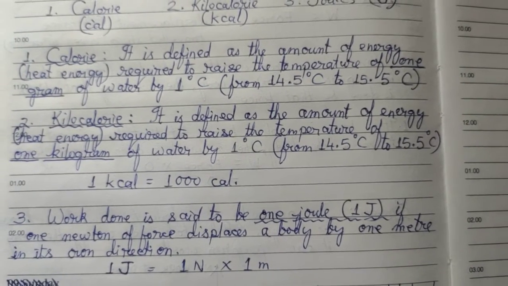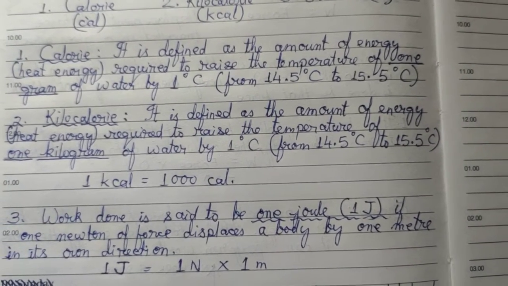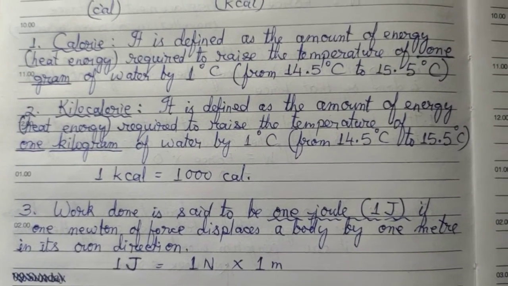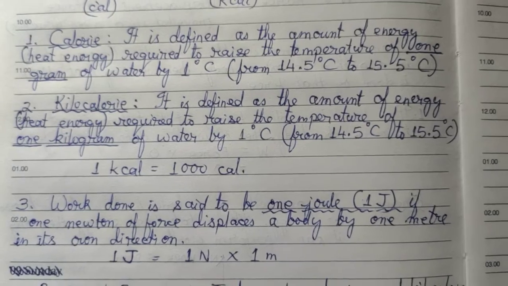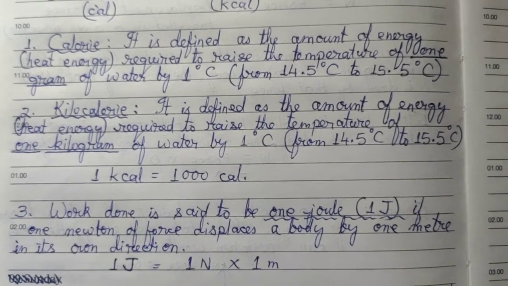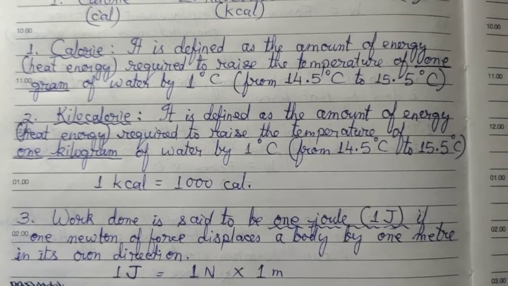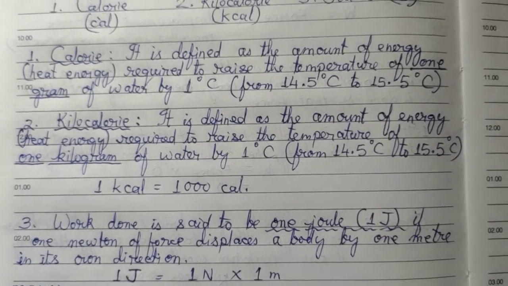If 1 Newton of force moves a body by 1 meter, then we say 1 joule of work is done. In short form, 1 J equals 1 N into 1 m. This is the definition of 1 joule.